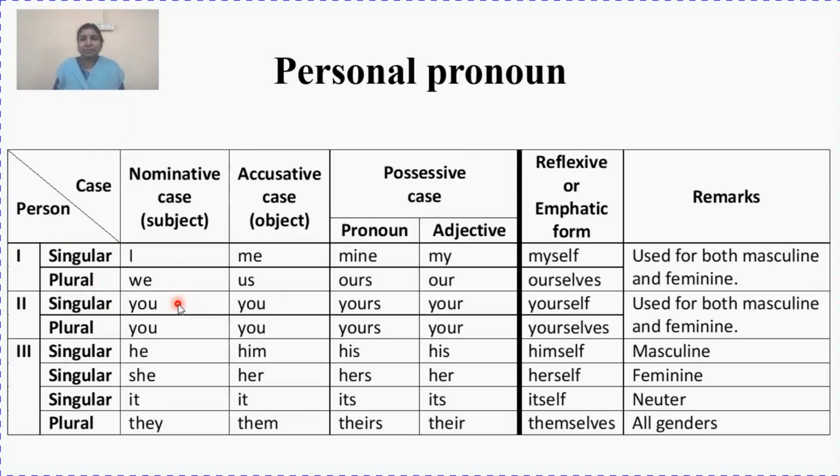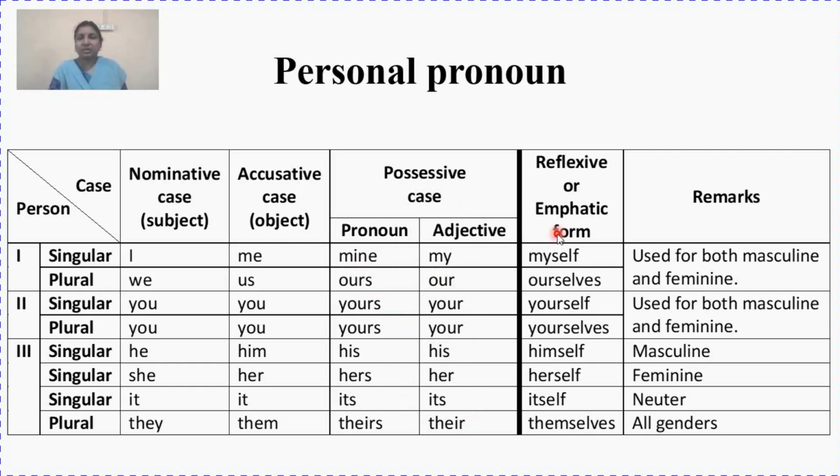So this is your generalized pattern. This is a general table for all the personal pronouns. You can see there are three persons: first person, second person, third person. And there are three cases: the nominative case, which acts as a subject, the accusative case, which acts as an object, and third is the genitive case, that is the possessive case. In the possessive case, you can see there are two parts. One part represents the possessive pronoun, and the other part represents the possessive adjectives. You can also see how they differ in both the cases.